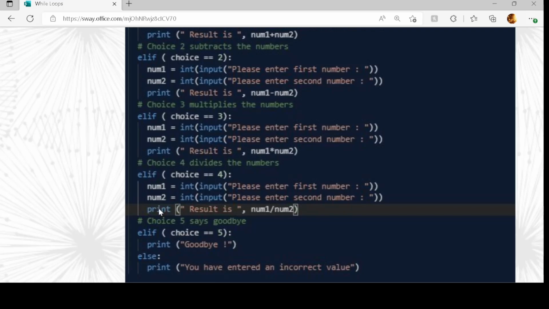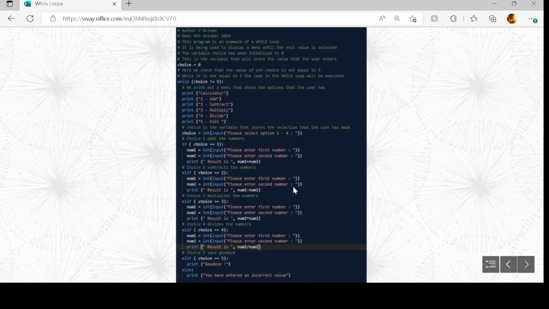And because it's division, I'm saying the result is num1 divide num2. If they choose option 5 is the exit of the code. So we just print out goodbye. And then we've got a catch all at the end, the else, and print out you have entered an incorrect value.